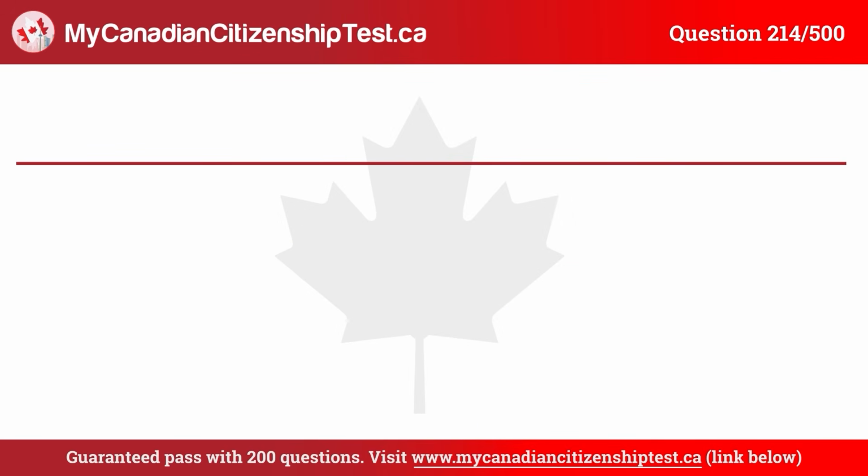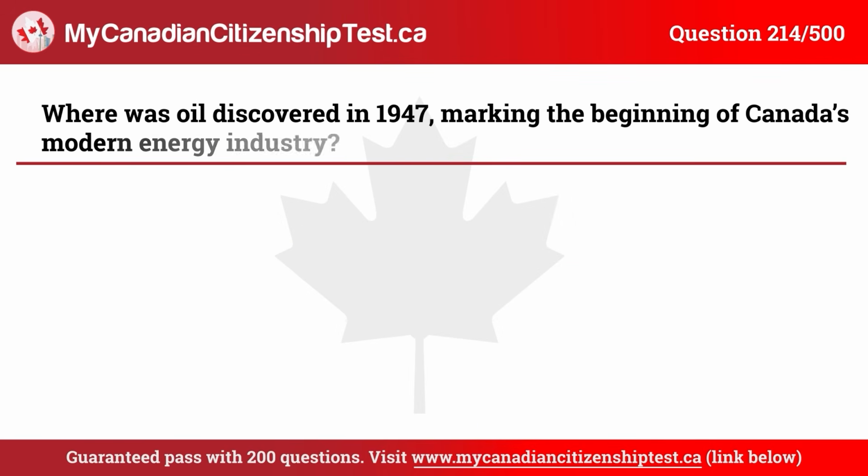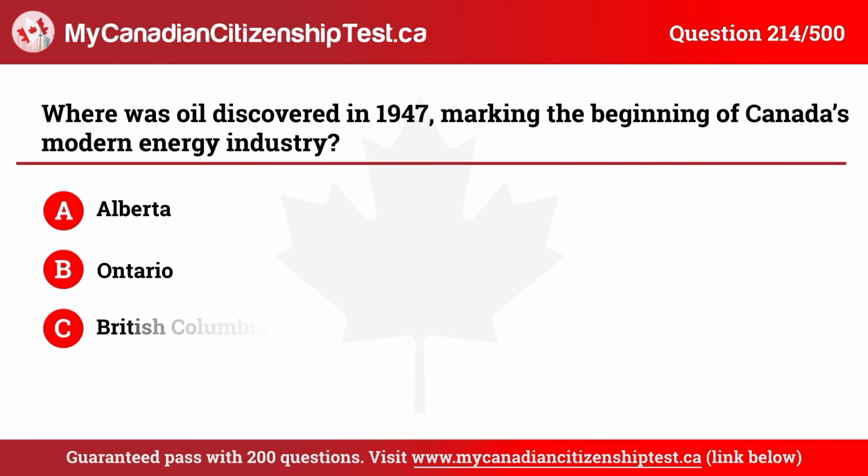Question 214. Where was oil discovered in 1947, marking the beginning of Canada's modern energy industry? A. Alberta. B. Ontario. C. British Columbia. D. Quebec. The correct answer is A. Alberta.